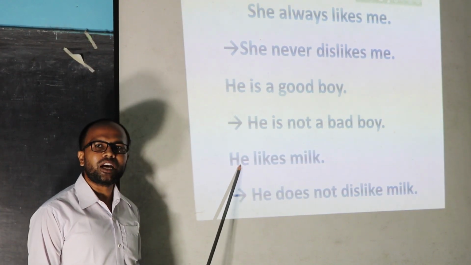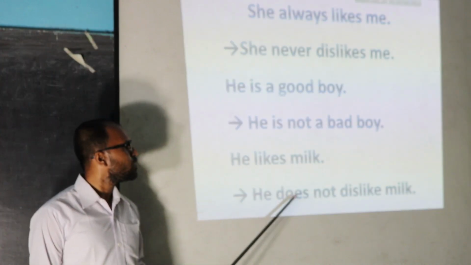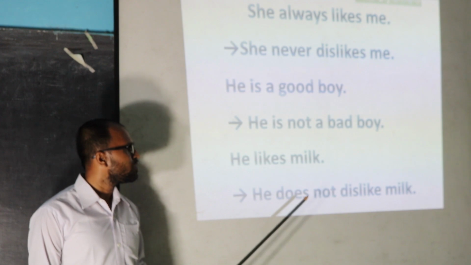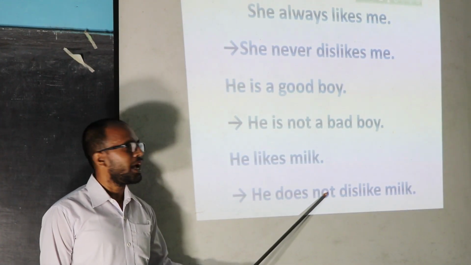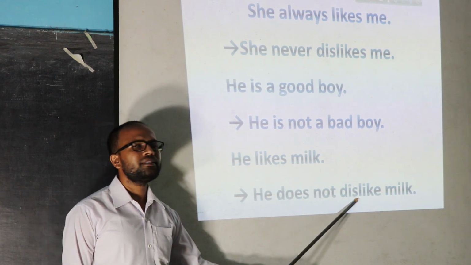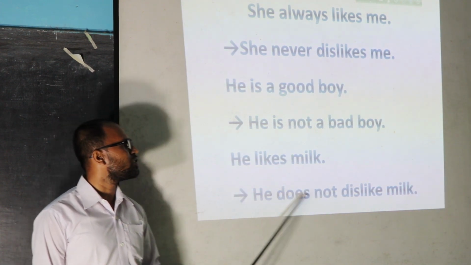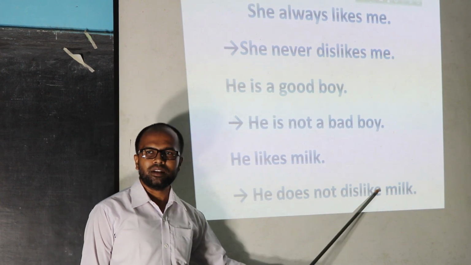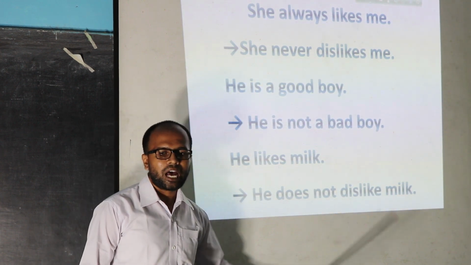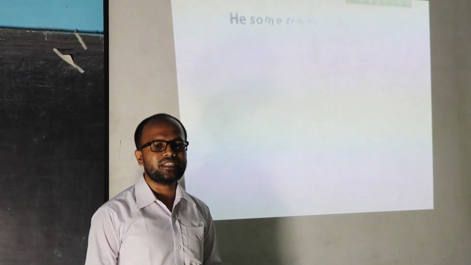Here the subject is third person singular number and it is present indefinite tense. So here we can use does not. And the opposite word of like is dislike. So the answer of this question is he does not dislike milk. Okay.